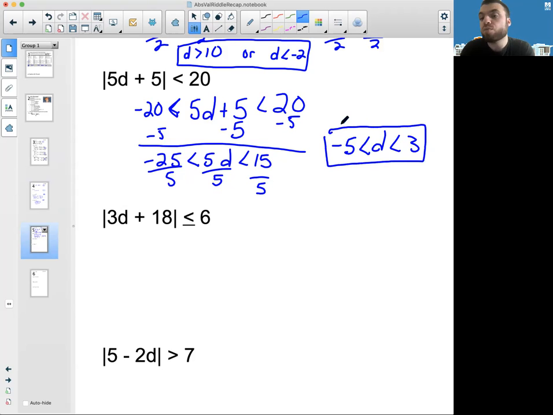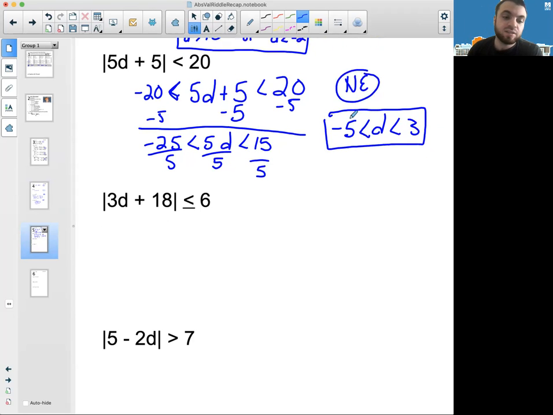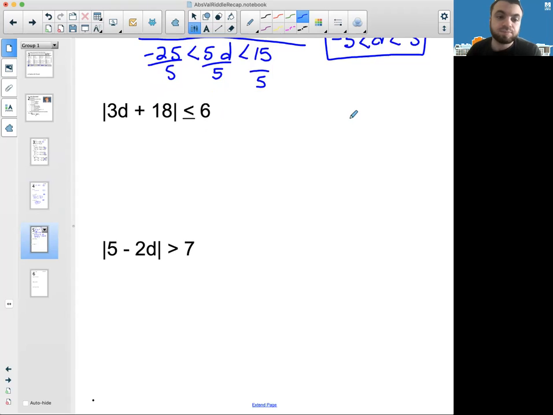Another thing you're going to notice is that if you plug in negative 5 to the original inequality, you get negative 20. And that is as low as you can go and have an absolute value that's just on the brink. And if you plug in positive 3, you get positive 20. So that's another interesting thing, plugging in and you actually get the number on the other side. And this inequality is going to go with NE, as in New England.